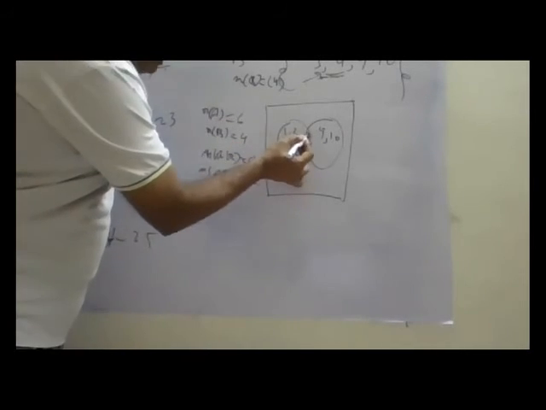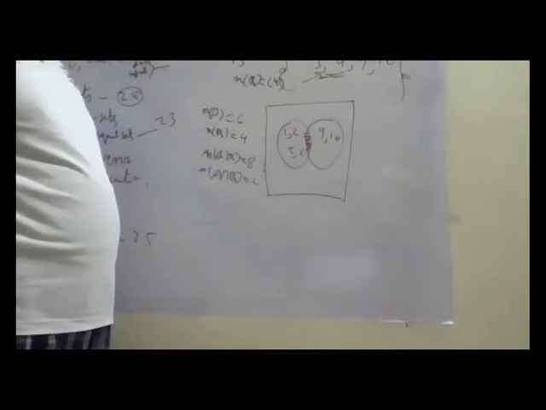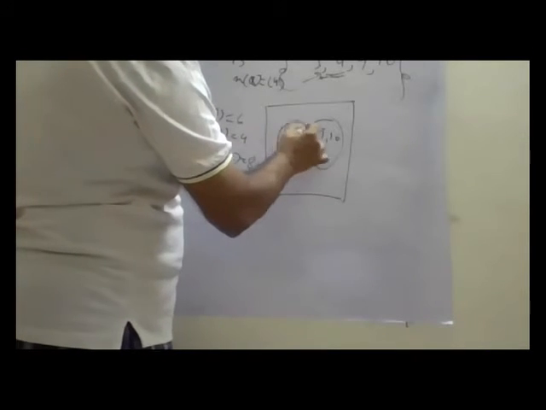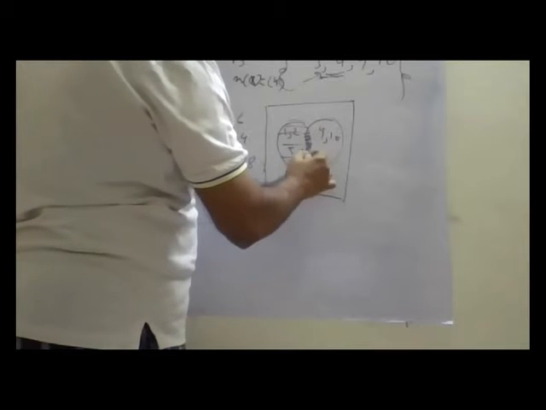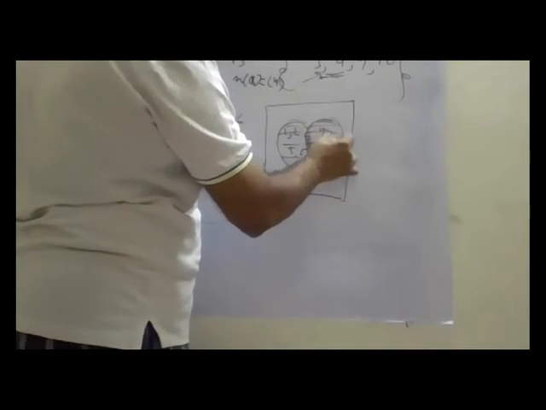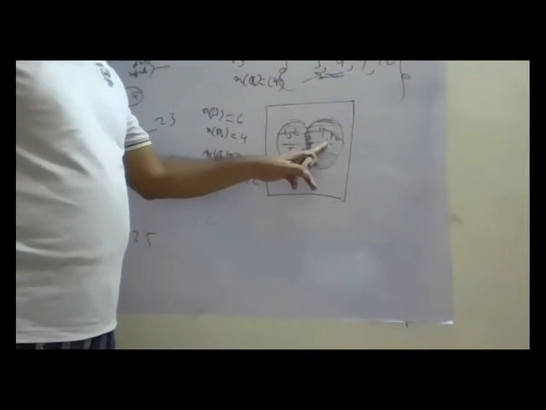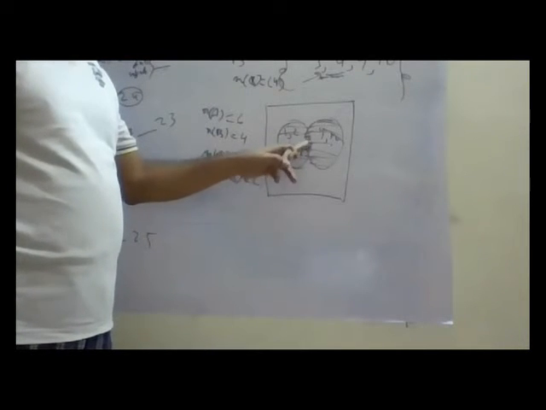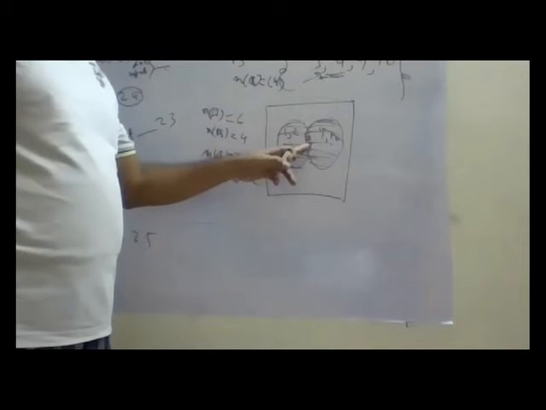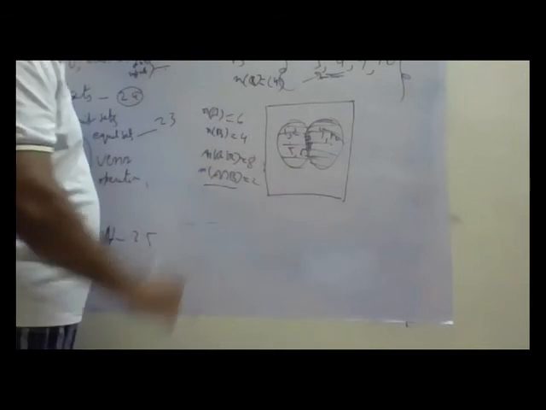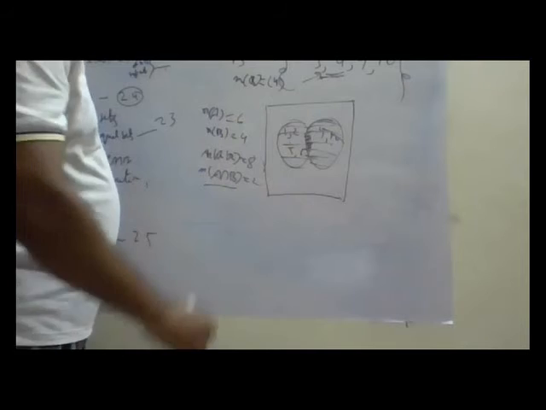So this is A intersection B. This is A union B in total, either this or this. So when I add A plus B, this intersection I am adding 2 times unnecessarily. So one time I am reducing to get n(A union B). Okay?